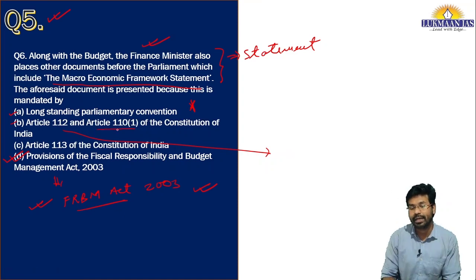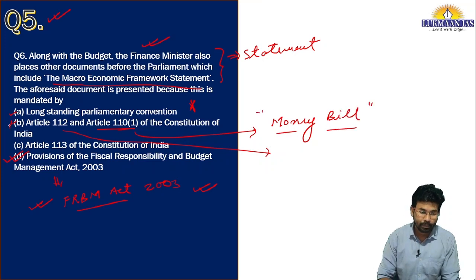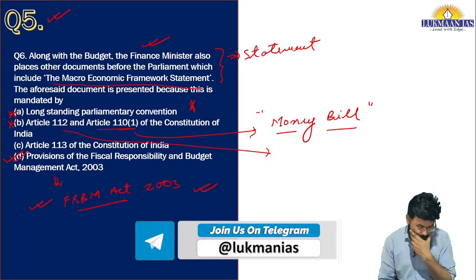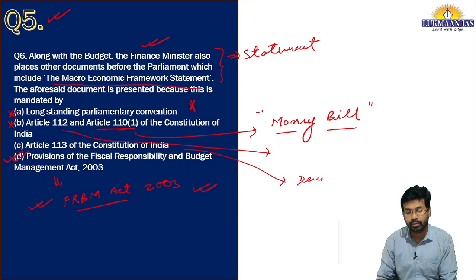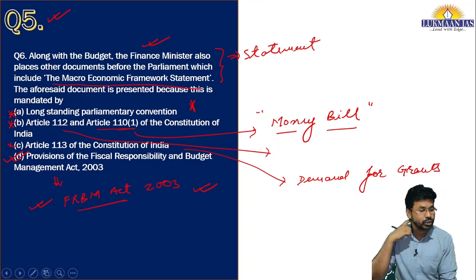Then what is Article 110 Clause 1? Article 110 Clause 1 talks about the money bill. It defines what a money bill is. So option B is not correct, and option A is not correct. Let us talk about Article 113. Article 113 talks about demand for grants. So that's why Article 113 is also not correct.